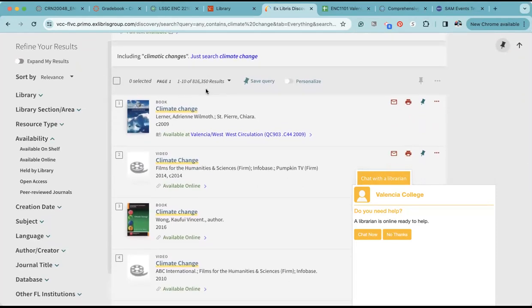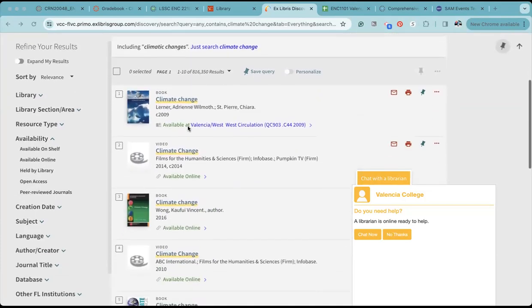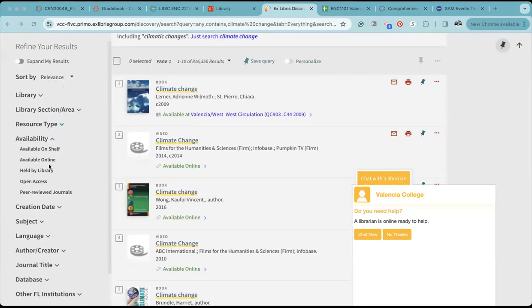So the three main types of sources that you might be using for the cause and effect paper will be books, films, and of course, articles from databases. Now, the vast majority of you are not going to go to the library to check out books. So I am only going to search for things that are available online. I am in the library search bar and I have searched for climate change, and I am going to limit this to available online.